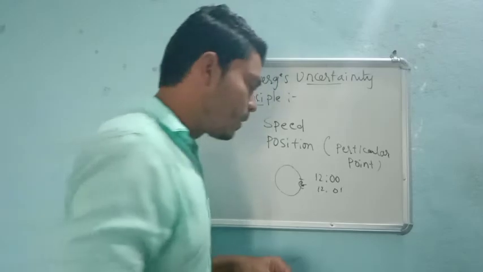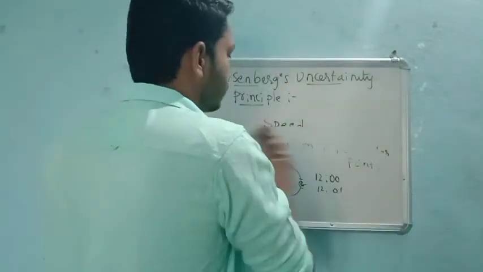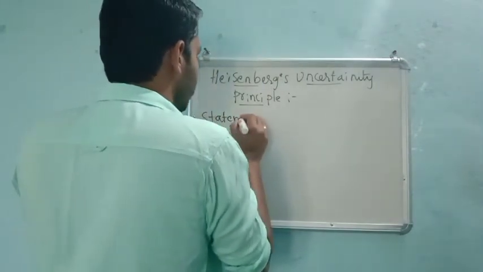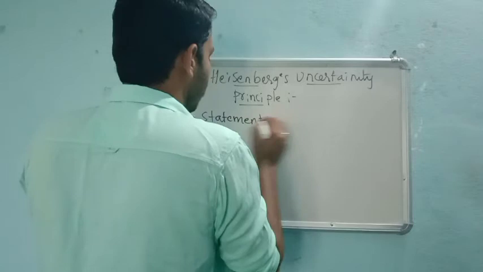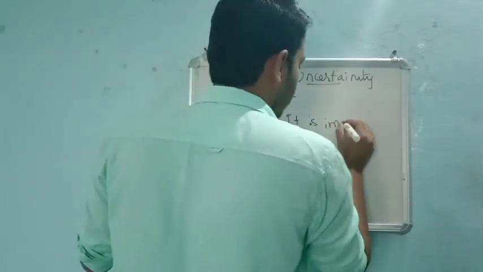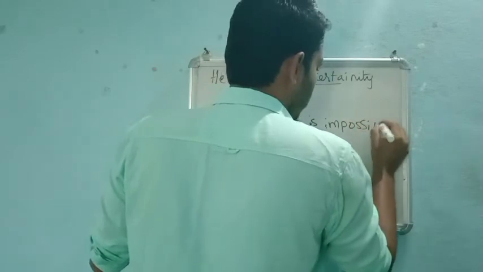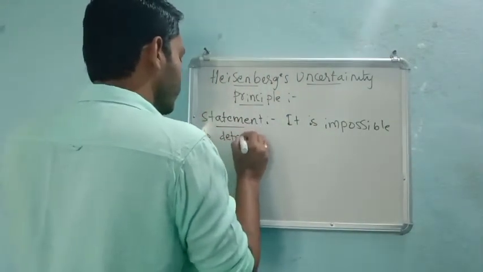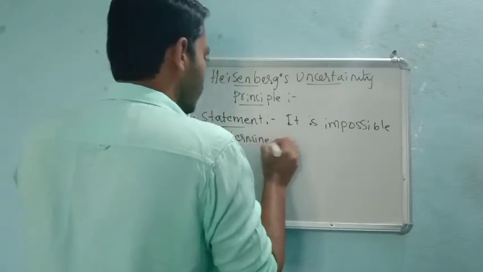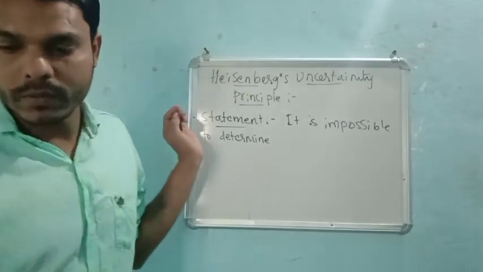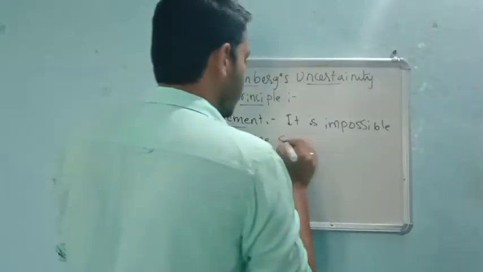So the statement I will give you, you take it down. Statement: It is impossible to determine both simultaneously.